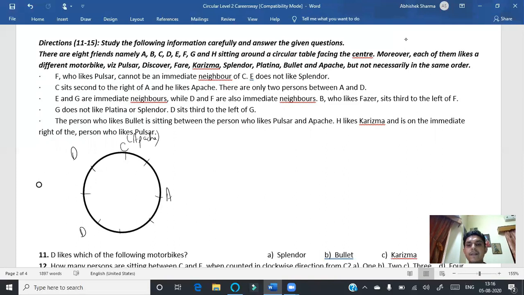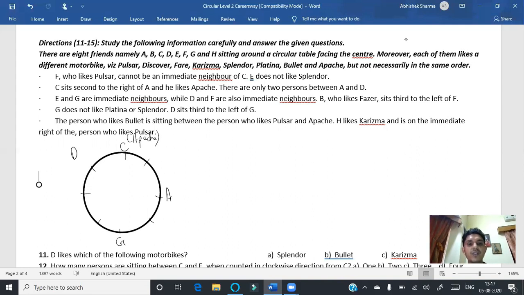B, who likes Fazer, sits third to the left of F. G does not like Platina or Splendor. D sits third to the left of G. So let us check if we are writing D here. D sits third to the left of G. So first, second, third, G cannot be here. That means D will definitely be here, and D sits third to the left of G. That means first, second, third, and that means G must be here.